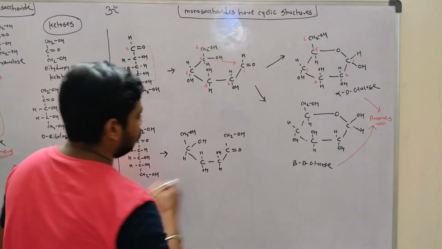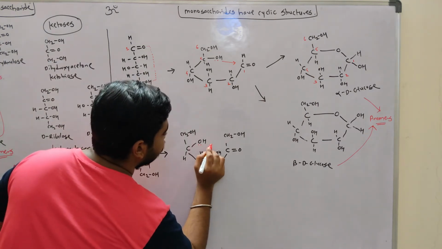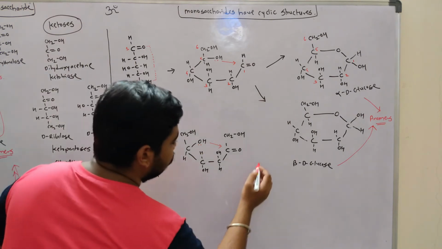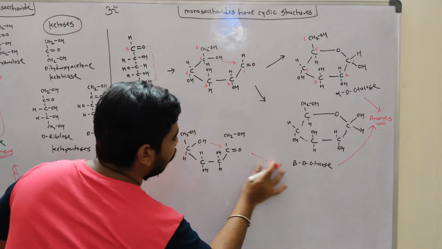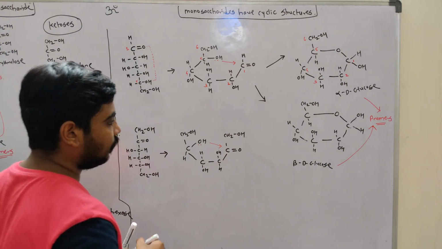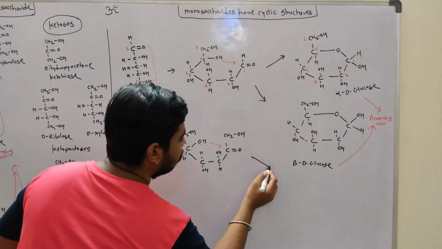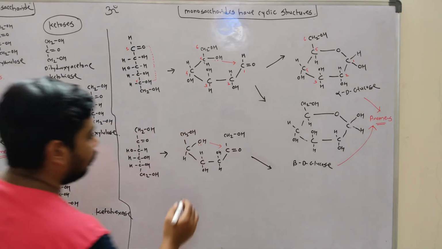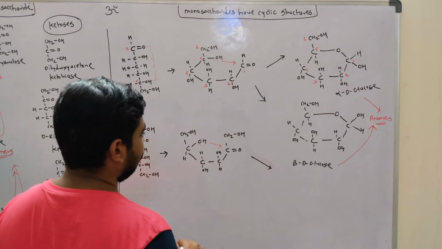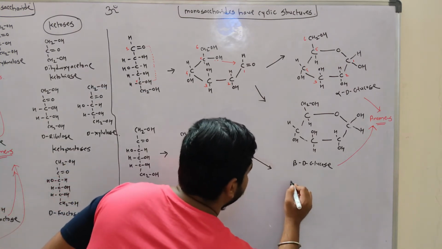So this oxygen will give its lone pairs to the carbonyl carbon, and we will get two structures. One will be alpha. So how will it look?